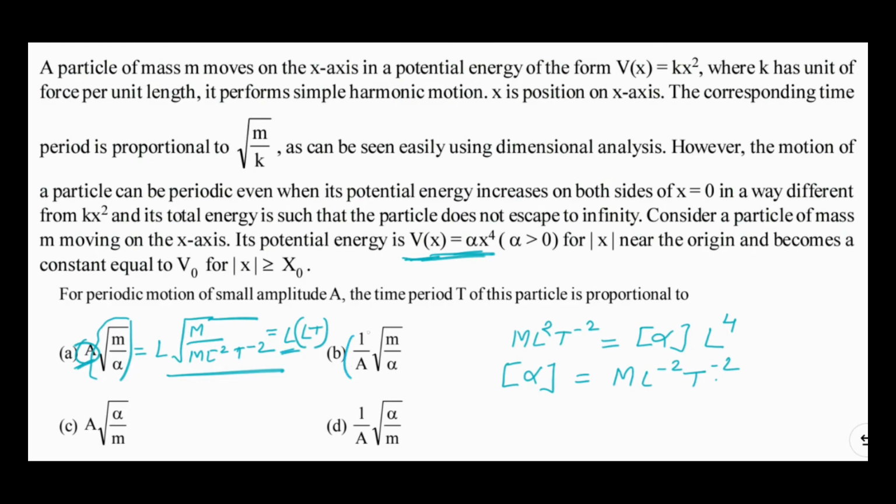But in the second expression we have 1 upon a here, so its dimension will be 1 by L times the dimensions of root m by alpha, which is L T, so its dimension matches that of time period. So option B correctly matches the dimensions of time period. This should be the answer. Options C and D we don't need to check because they have different expressions, so their dimensions will be different. Hence the correct answer is option B only. Thank you.